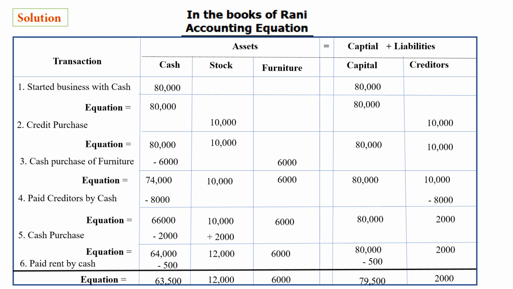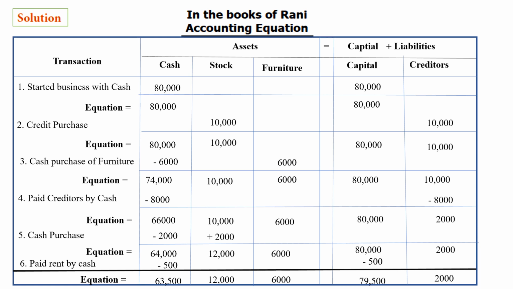Next, sixth one, last one: paid rent by cash. So cash 500 rupees, we take out for rent. Okay, so in the cash column as usual minus 500, and then rent has no connection with stock, furniture or creditors, but in the capital it will reduce by 500.